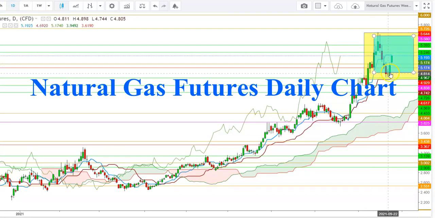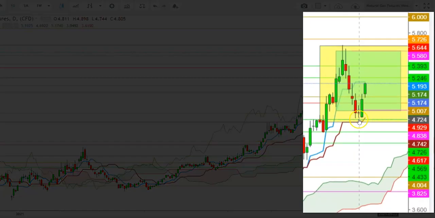So friends, here you can see how the natural gas futures have found a strong support just above the 26 days moving average, but currently found a closing well below the 9 days moving average, which looks evident enough for a decisive move on the first trading session of the upcoming week. If the natural gas futures start the upcoming week well above the levels of $5.263, then only we can expect a volatile move up to the levels of $5.635, where this level could provide a stiff resistance to natural gas futures,